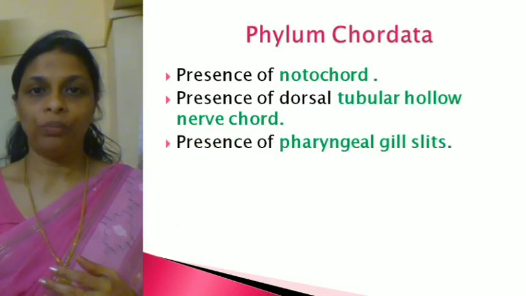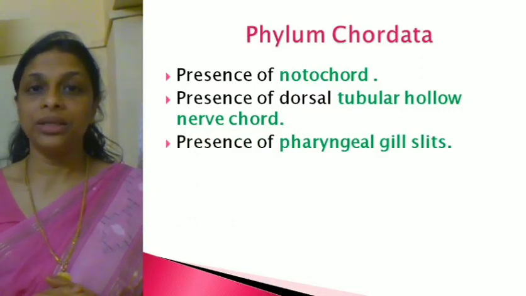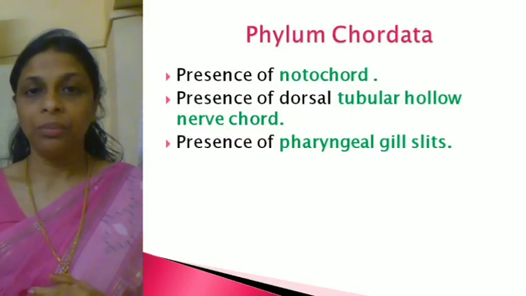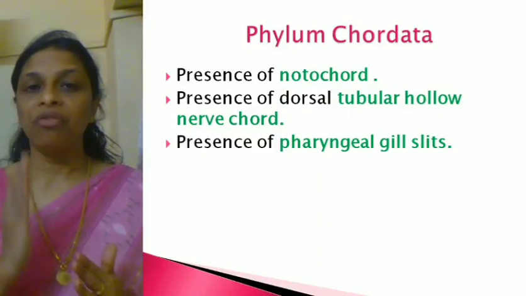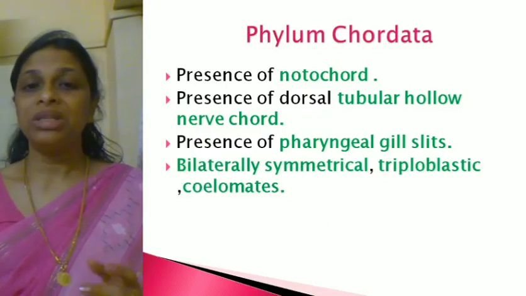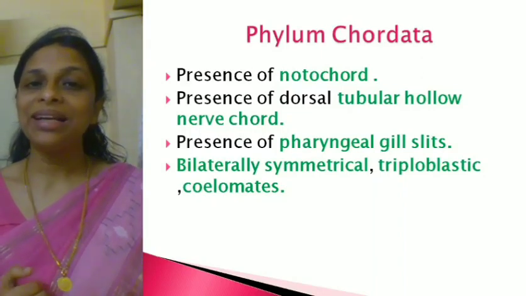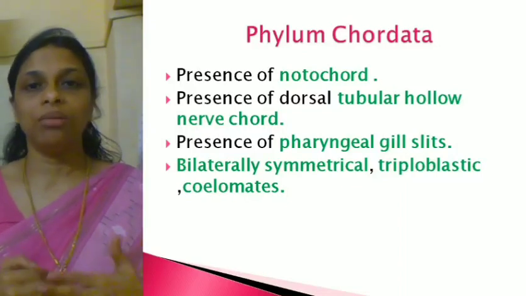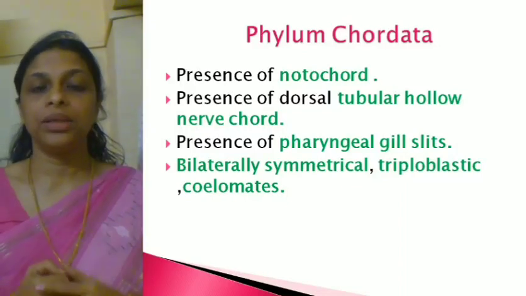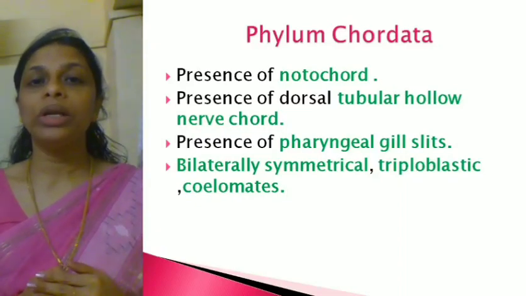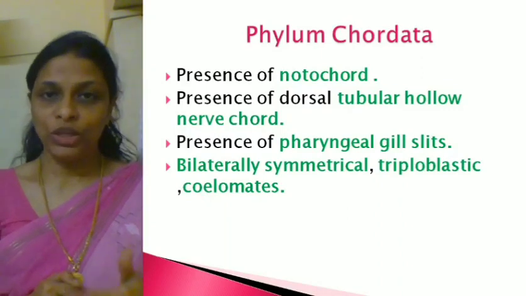and hollow. The third important feature is the presence of pharyngeal gill slits. Near the pharynx we find gill slits, small openings, which help in respiration. Then another important feature is they are bilaterally symmetrical. You know the meaning of bilateral symmetry? They are triploblastic, meaning they have three embryonic layers. And they are coelomates, meaning they have a true body cavity lined by mesoderm.